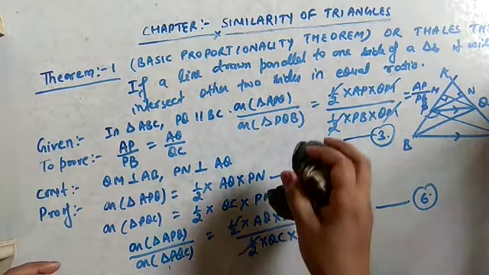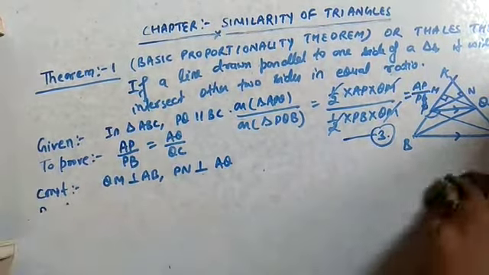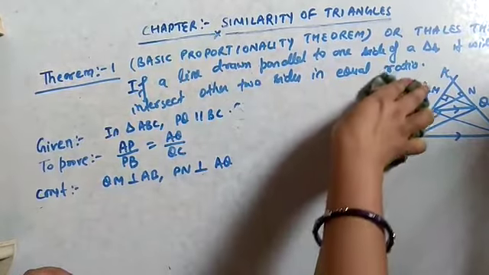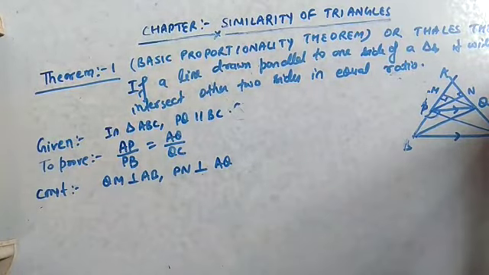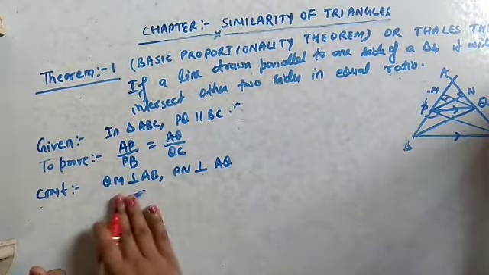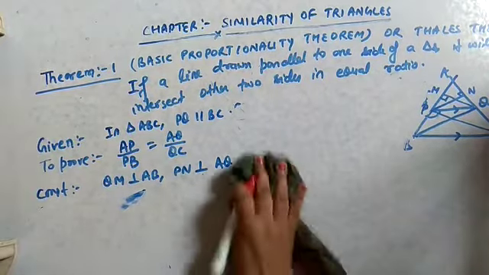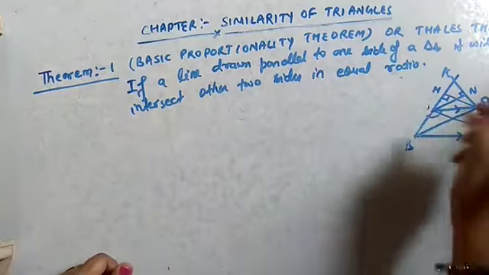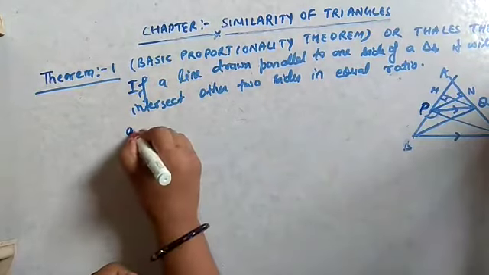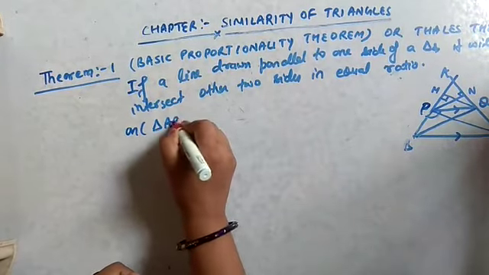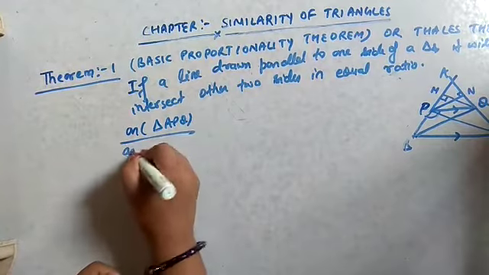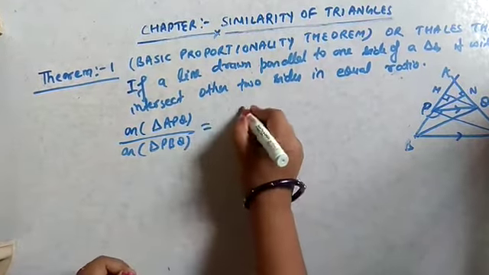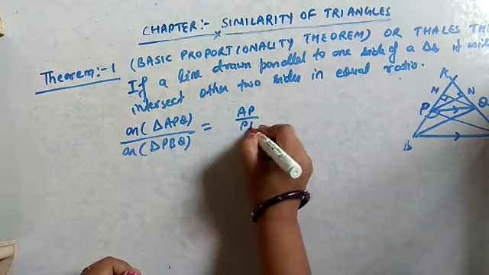So, see, according to the third equation, area of triangle APQ by area of triangle PBQ equals AP by PB.